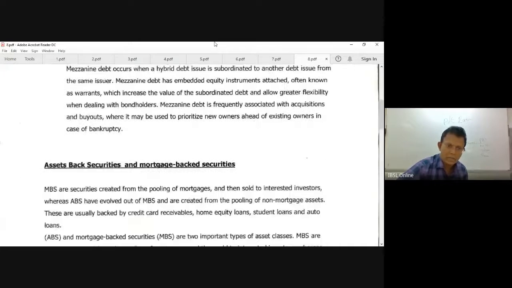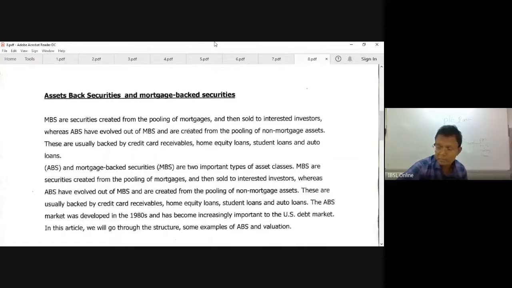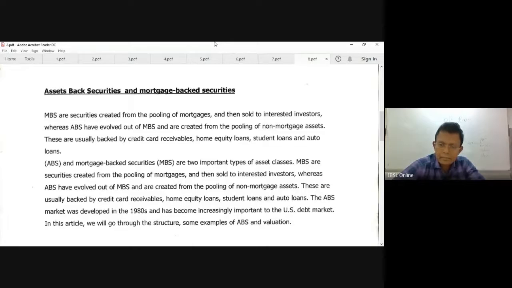Asset-backed securities, mortgage-backed securities. We did securitization last week. This was tested in your exam. What do you mean by asset-backed securities and mortgage-backed securities? Mortgage-backed securities is basically housing loans, mortgages. Asset means anything, right?